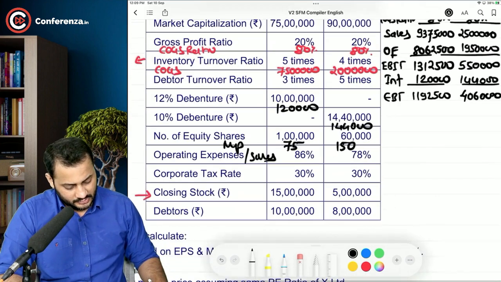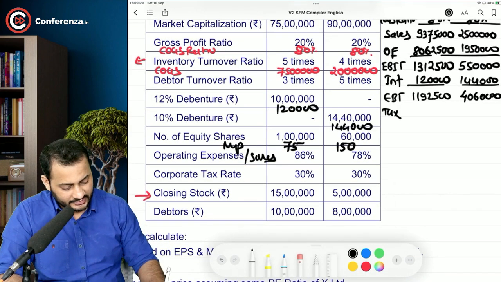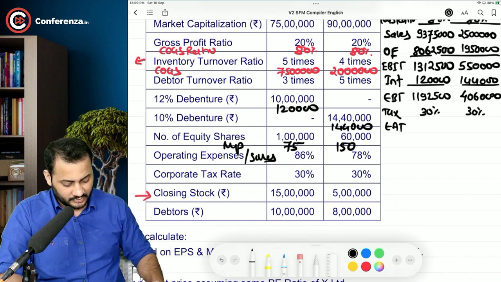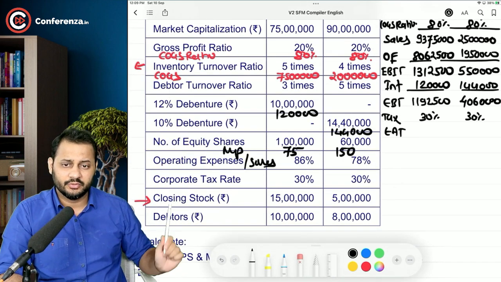Okay, so we have the corporate tax rate also. We can deduct the tax of 30%. I am not writing the amount, and we can calculate the earning after tax. Anything else? I don't think so. Debtor turnover ratio will be used, or debtors will be used.